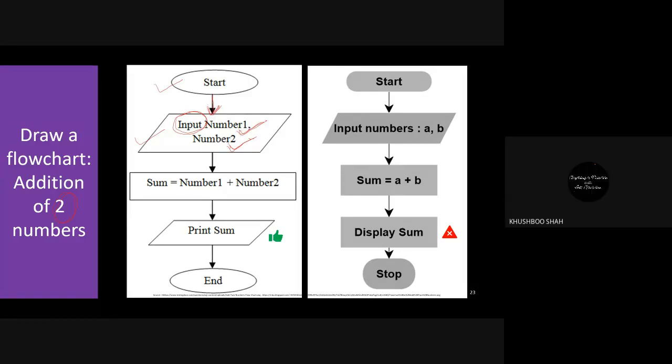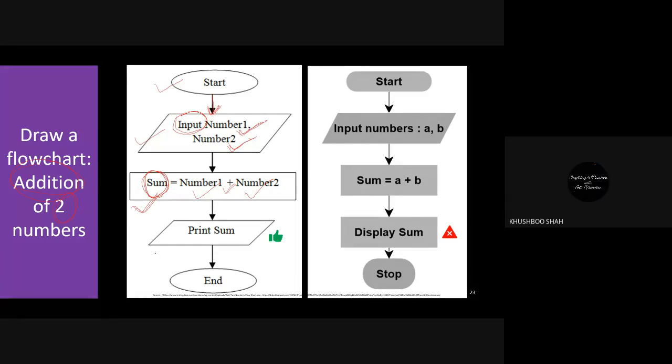Okay. Now the next is a process. After the input, we need to do the process. Process of what? Process of addition, right? So number 1 plus number 2, and whatever answer you get, you need to store that answer somewhere. So let's say I'm writing sum is equal to number 1 plus number 2, and this is a simple rectangle we use for processing. Fine, everyone? Yes, ma'am.